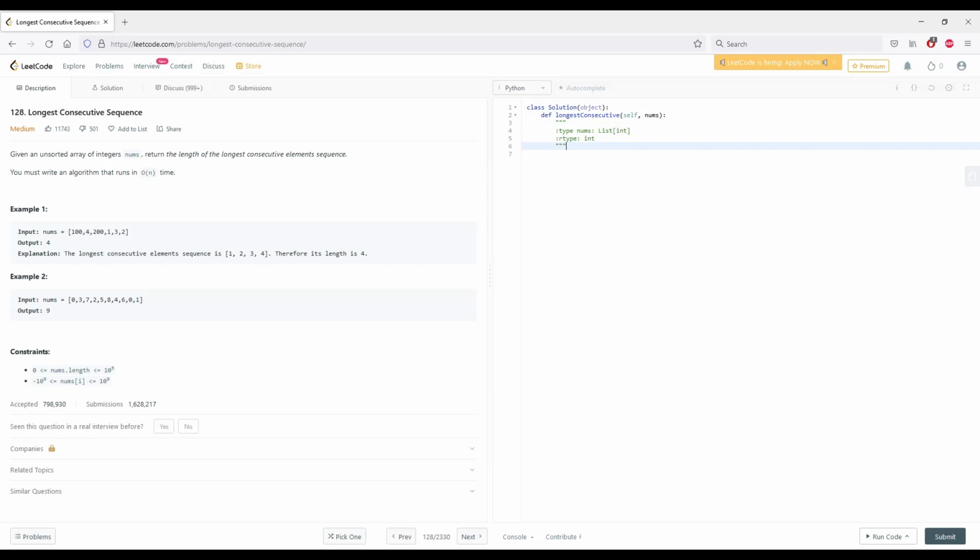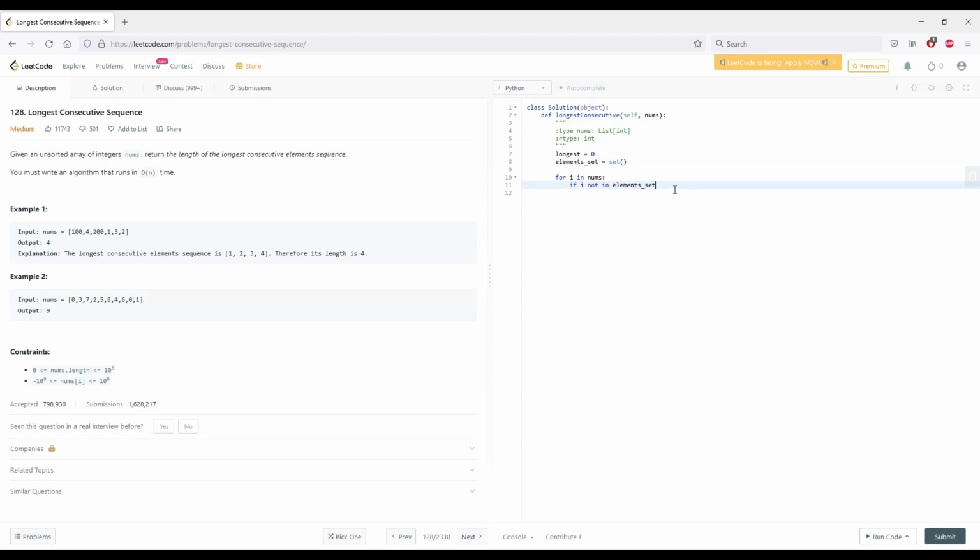Okay, now to code this up. So first I want to initialize our longest variable to be 0. This is what we're going to return. And then we're going to have elements set equal to a set. And for i in nums, if i not in